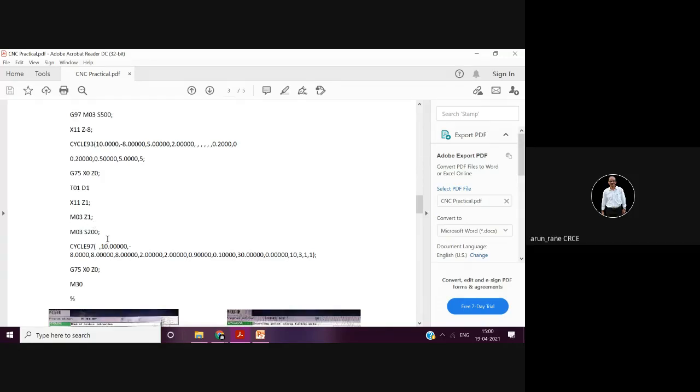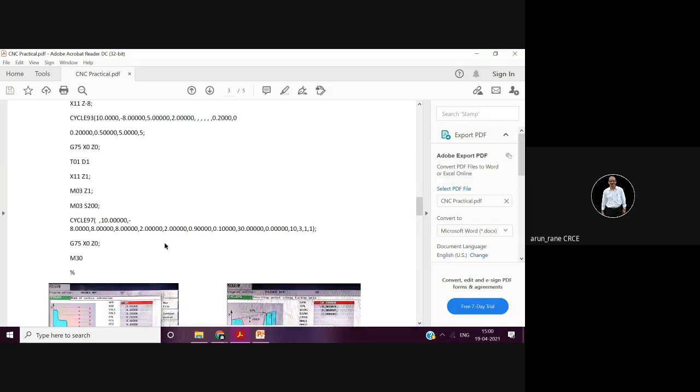And for threading, we have to rotate the spindle at constant RPM. You cannot go on changing the RPM. Otherwise, you will get a variation in the pitch, because the pitch is nothing but the distance the tool travels in one rotation. So if the number of rotations is changing, whenever you are taking a number of cuts, every time you will get a different pitch. And then cycle 97 is nothing but the threading cycle. Again, I leave it to you to find out what are the different parameters used in cycle 97.